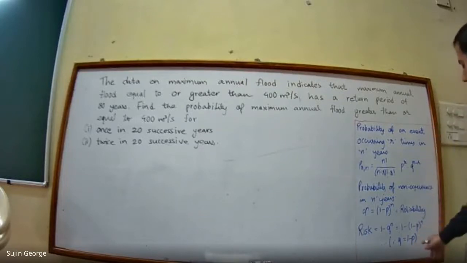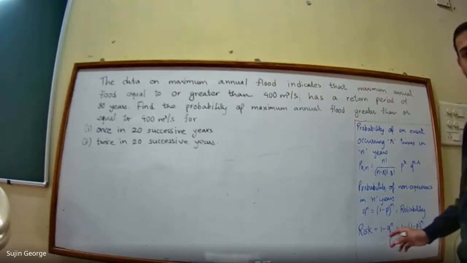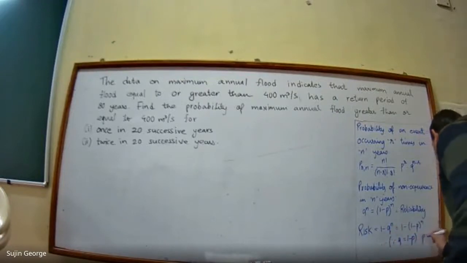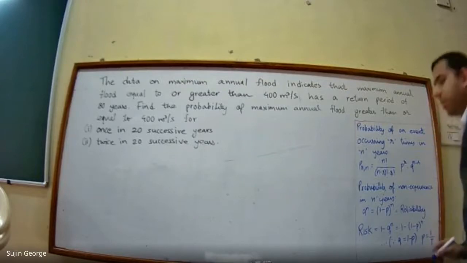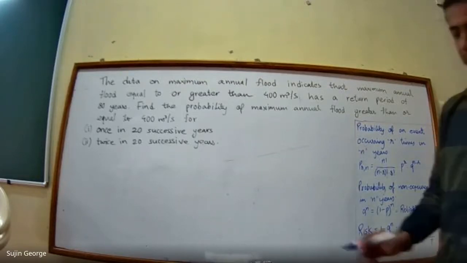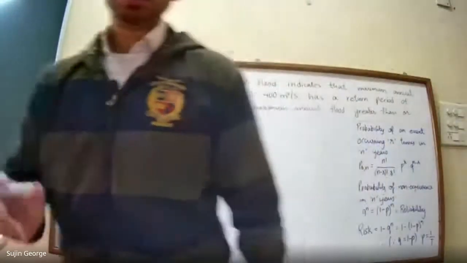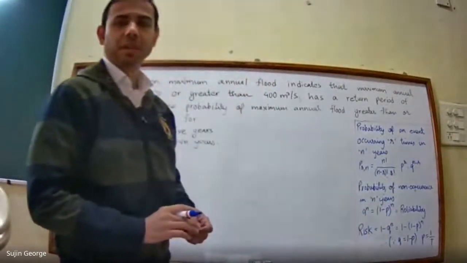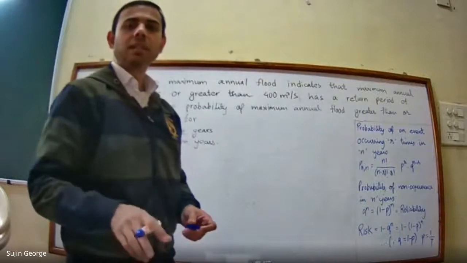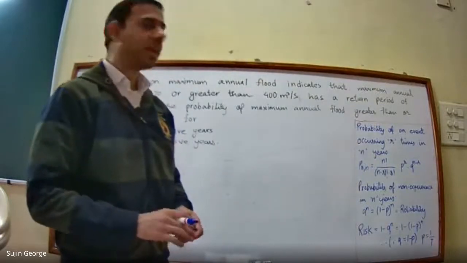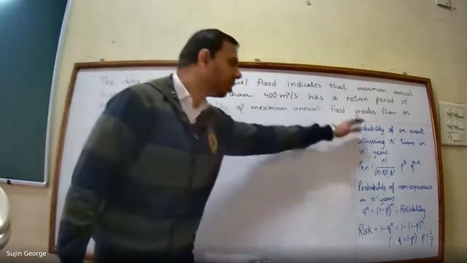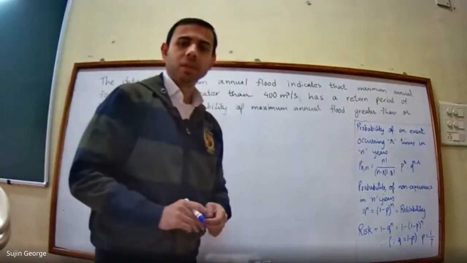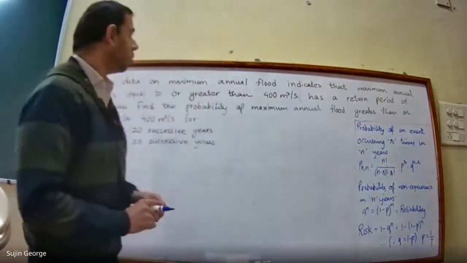And here this p is the probability, and p is given by 1 by T. That is, p is the inverse of the return period. There capital T is the return period, or it is also known as the recurrence interval. So based on these equations, you have to solve some numericals. I have written one numerical on the board.